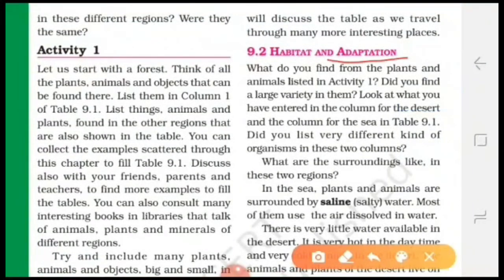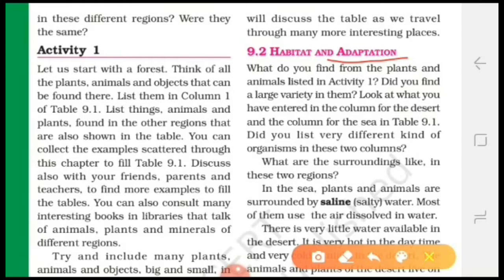What is adaptation? The presence of features or certain habits which help an organism to live in a particular habitat or environment is called adaptation. For example, a polar bear can live in cold places because some features are present in its body. What features are present? Fur is present in its body, and a fatty layer is present in its body. These special features protect the polar bear from the cold climate, so it can survive in the cold climate.